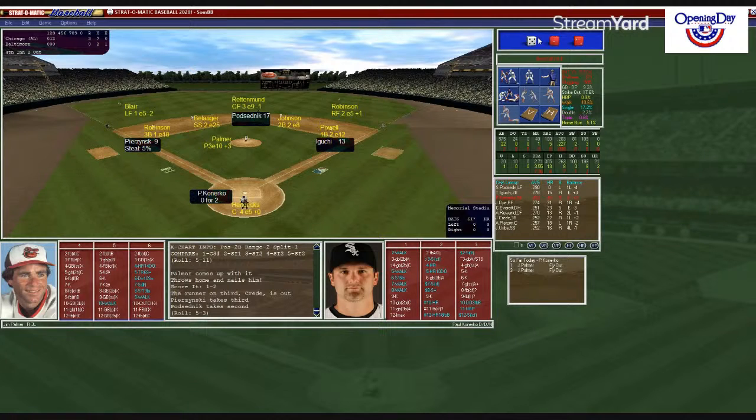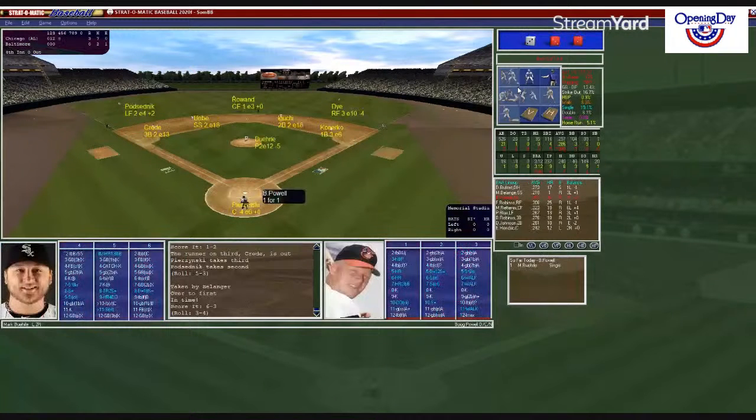Konerko struggling, 0 for 2, 22 at-bats, has a homer, 5 ribbies, hitting .227. Hendricks puts down the sign. Palmer trying to get out of a huge jam here in the fourth. Here's the pitch to Paulie. 3-4 ground ball to short, Belanger to Johnson, and they leave him loaded. So Palmer gets an extra life as a cat. We go to the bottom of the fourth. Chicago leads 3-0. Remember that. That could be a key play in this ball game.